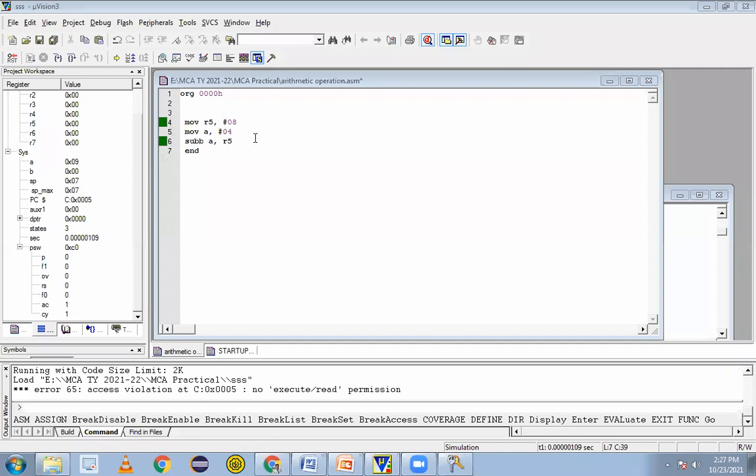Deshmukh, Vaishnavi, is there? Yes, sir. Explain, tell us. What, sir? MOV R5, #8, what is the meaning? The meaning of the first instruction, what will happen?